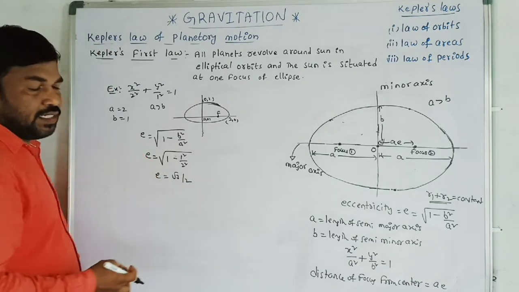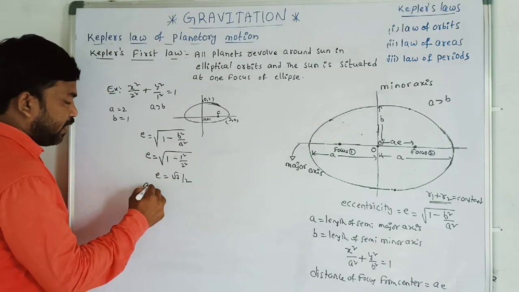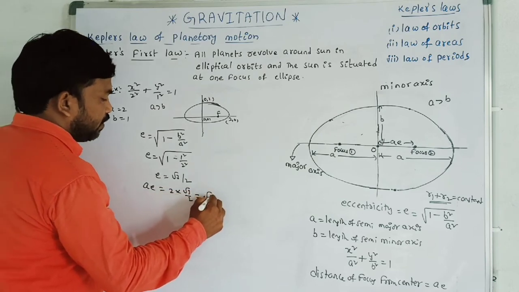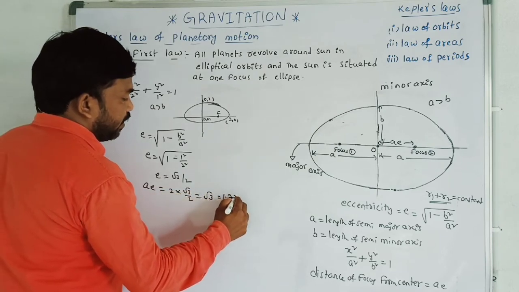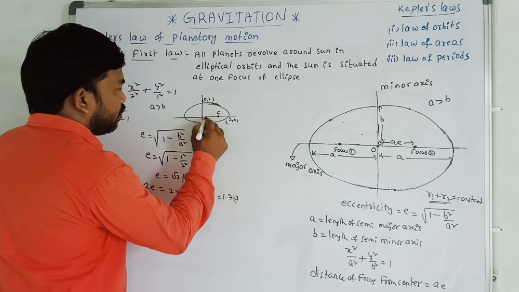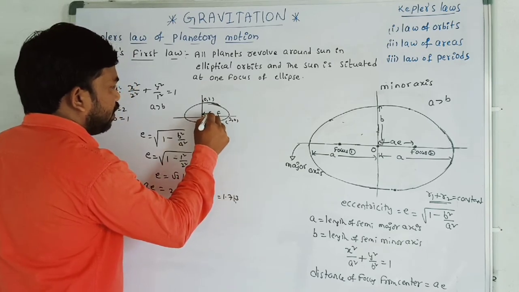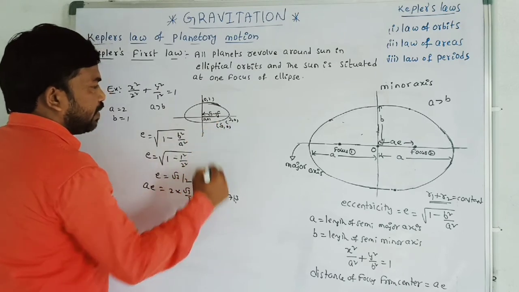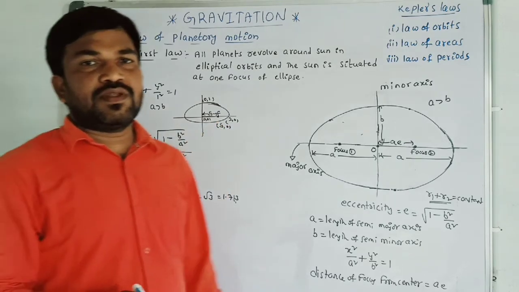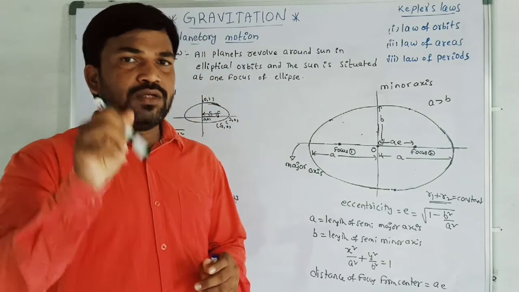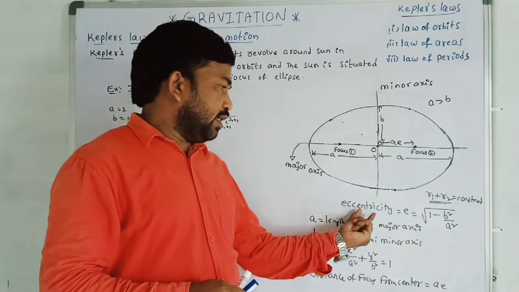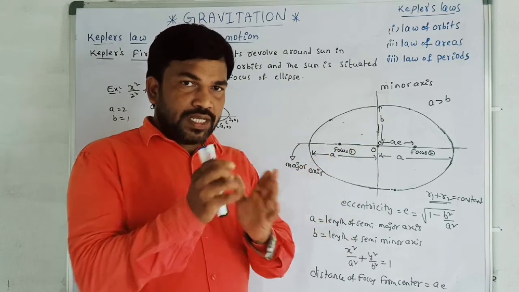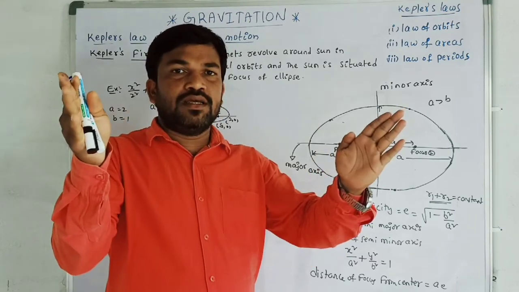Then we have to find the distance of the focus. The distance of the focus is AE, which equals 2 into root 3 by 2, that is root 3, which is nothing but 1.713. So root 3, comma 0, is the distance of the focus from the center. That is the use of eccentricity. Due to eccentricity only, the foci are separated in an ellipse.